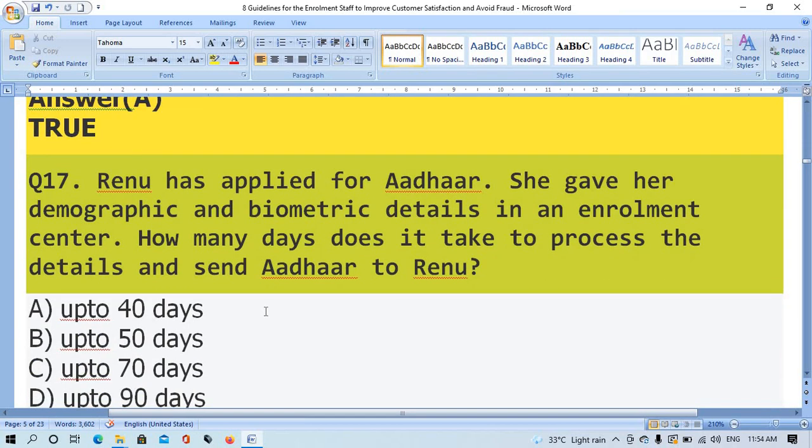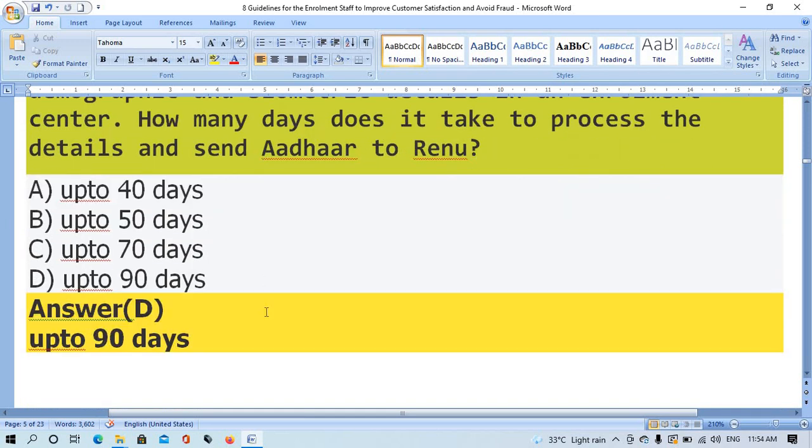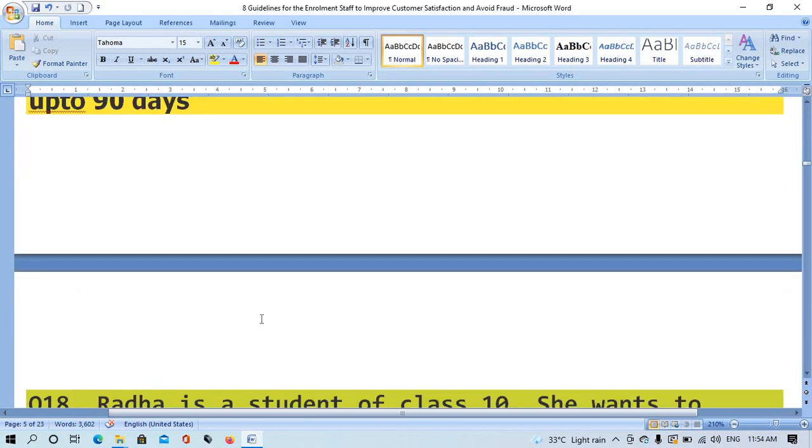Question number 17. Renu has applied for Aadhaar. She gave her demographic and biometric details in an enrollment center. How many days does it take to process the details and issue the Aadhaar to Renu? The right answer is option D, 90 days.